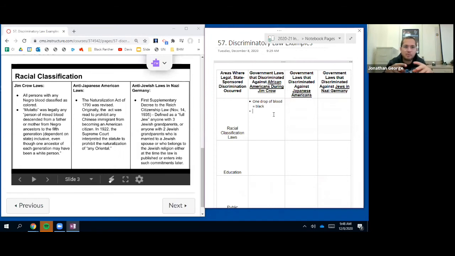But at this point, they made a law that said mulatto was legally any person of mixed blood descended from a father or mother of Negro ancestors to the fifth generation, depending on the state, even though one ancestor of each generation may have been a white person. So even if you have a lot of white ancestors, you would still be considered mulatto if you go back and there was a black ancestor. You would still fall under the laws of Jim Crow and still be separated with the drinking fountains and everything else, going back to the fifth generation.